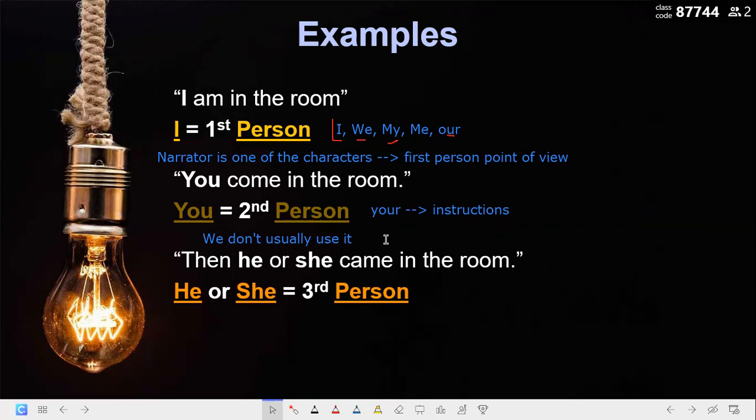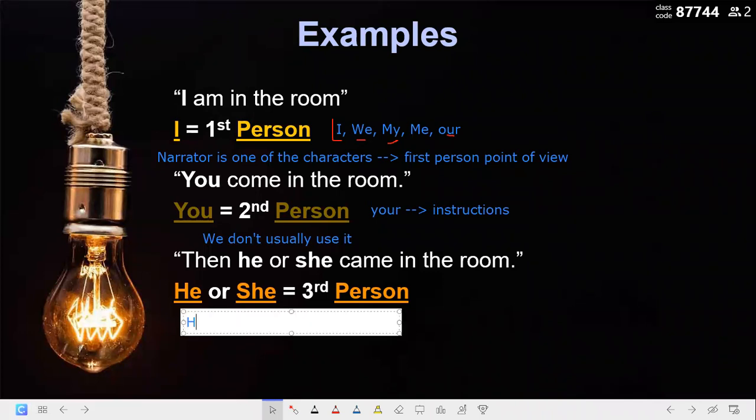Okay, so here we use you or your and we use it with instructions, and we don't usually use it in stories. Now let's go for the third person. The third person has he, she, it, they, their.